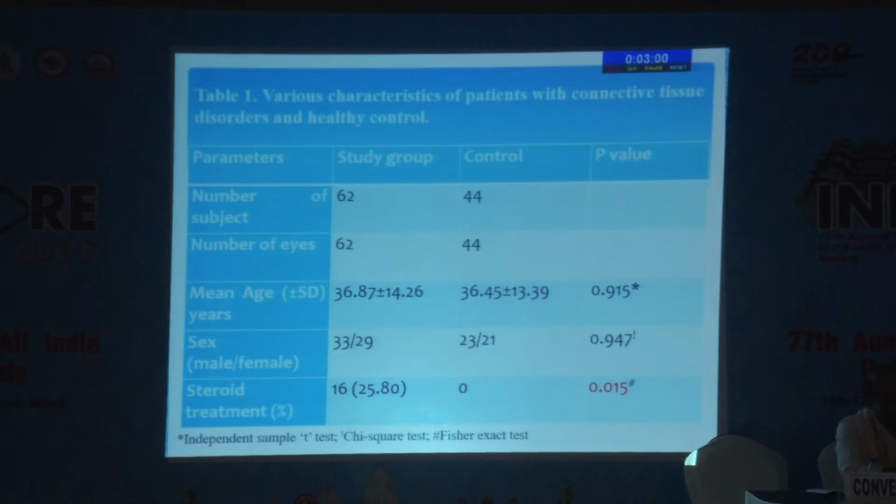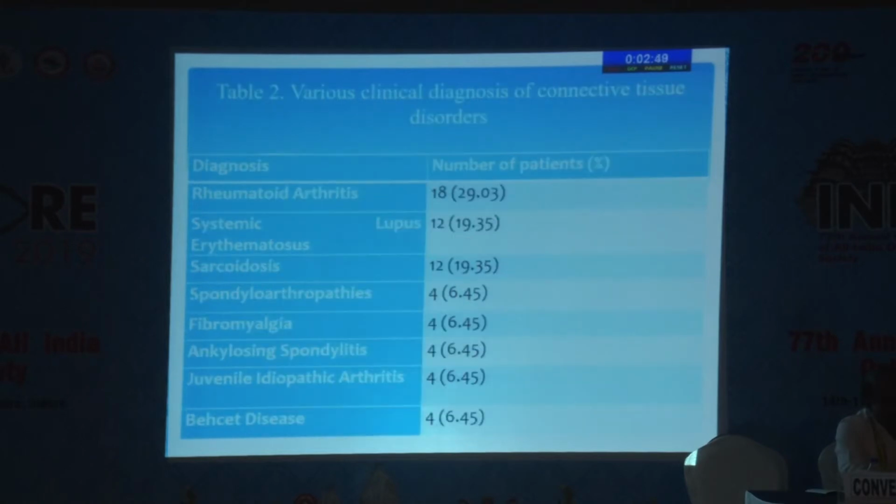Now we come to results. As we can see here, significant values were seen only in the steroid treatment group in the study group, and there was no significant association with the mean age and the gender of the patients. These are the various clinical diagnoses of connective tissue disorders which we included in our study. Majority were rheumatoid arthritis followed by SLE and sarcoidosis. The rest of these diseases formed equal contributions.